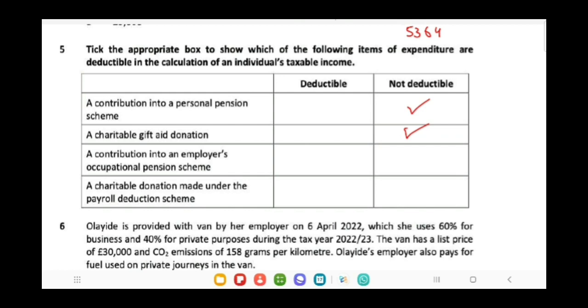Next is a contribution into an employer's occupational pension scheme. This is mentioned in the 6th chapter, that the contribution to an employer's occupational scheme is considered as relief against total income, and it will be deducted from total income to calculate the net income. Next is a charitable donation made under the payroll deduction scheme. This is also a deduction available, and it has been mentioned in chapter 5 on employment income.